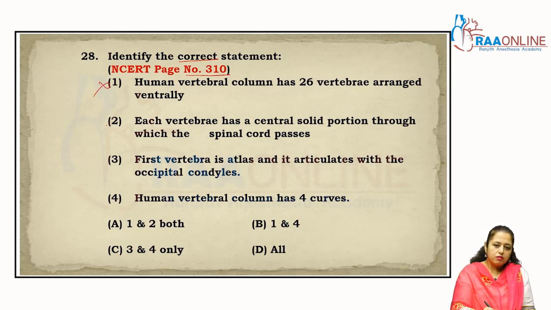Right or wrong? This is wrong. The first vertebra is the atlas and it articulates with the occipital condyle, and the second vertebra is the axis, right? C1, C2, atlas and axis, which form the atlantoaxial joint. And the human vertebral column has four curves, that is also right. So the correct statements are 3 and 4, so the answer is C.